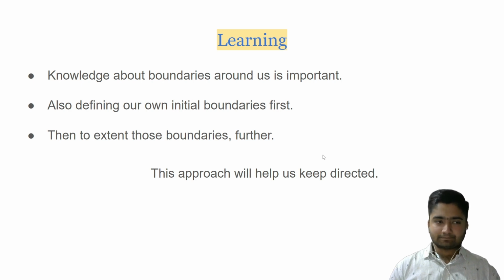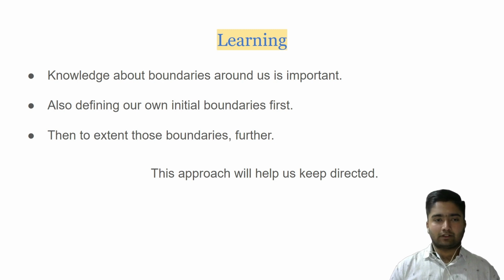After we know this, the first step in the right direction will be to set some initial boundaries, to get a rough idea, like we will move in this direction or we have this goal.